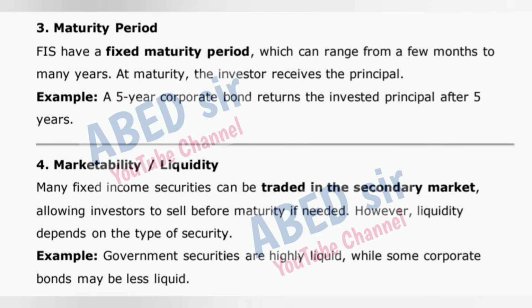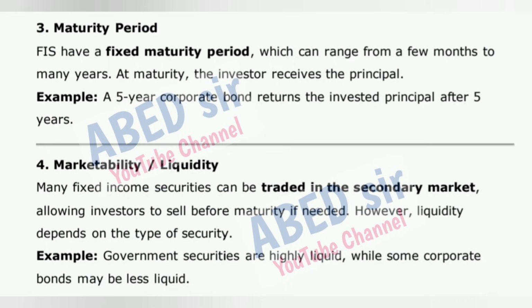3. Maturity period. FIs have a fixed maturity period, which can range from a few months to many years. At maturity, the investor receives the principal. Example: a 5-year corporate bond returns the invested principal after 5 years.